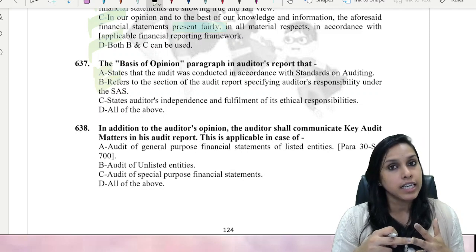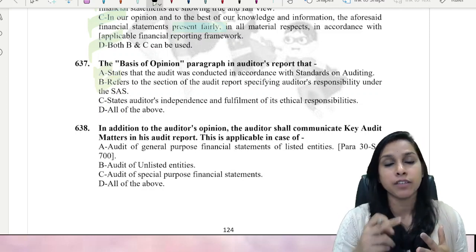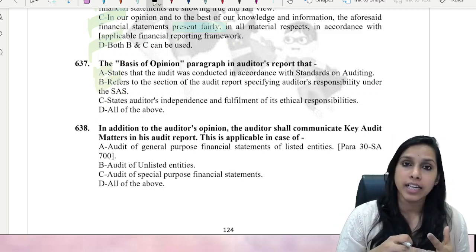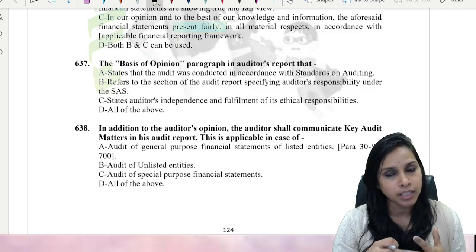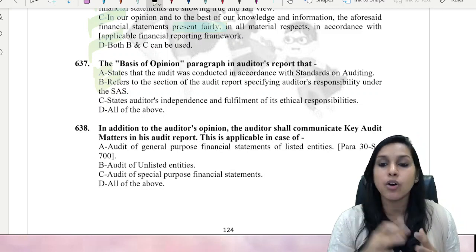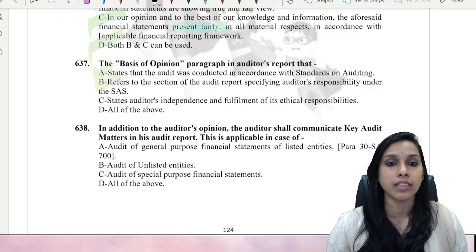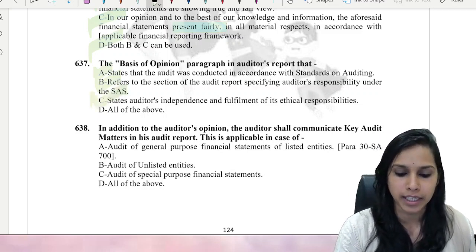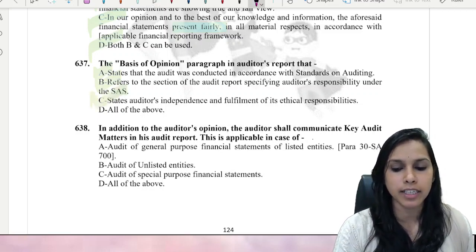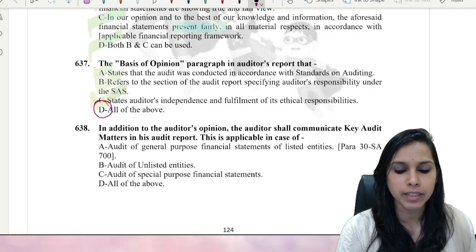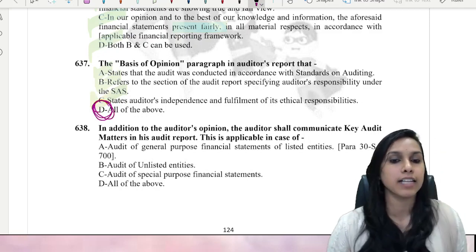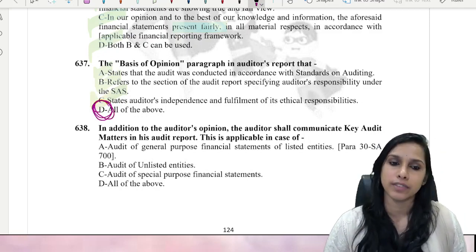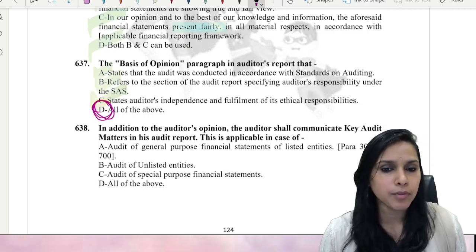And then auditor has obtained what? Sufficient and appropriate audit evidence. Audit procedures have been performed. So all of these points are then covered under basis for opinion paragraph. So A, B, C, all the 3 points are covered. So here, what should be the right answer, my dear friends? D should be the right answer. Right alternative, all of the above. Let's quickly move ahead further.